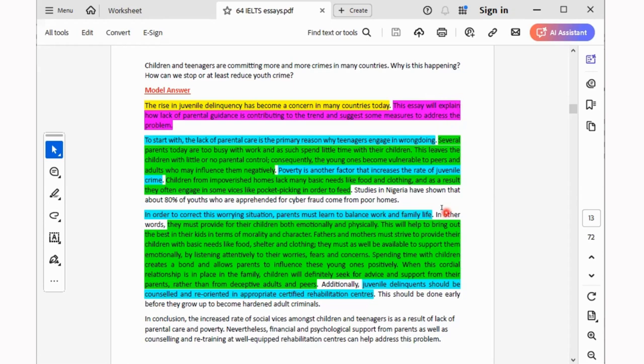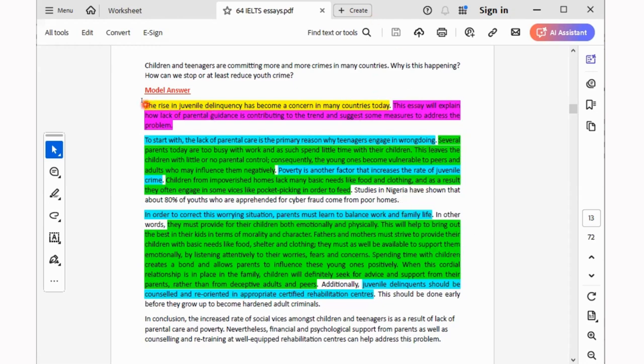Because each line from this person's handwriting contains what? 17 words. So if this person writes 15 lines, that would be 255 words. So 1, 2, 3, 4, 5, 6, 7, 8, 9, 10, 11, 12, 13, 14, 15, 16. Can you see? We already have more than 250 words. This is already more than 15 lines.